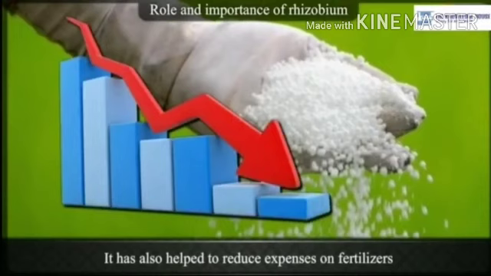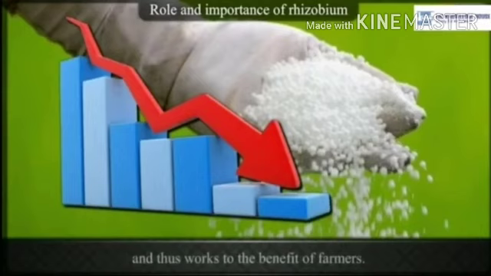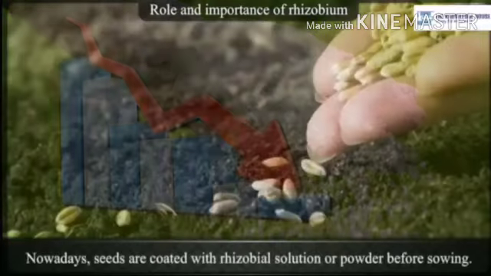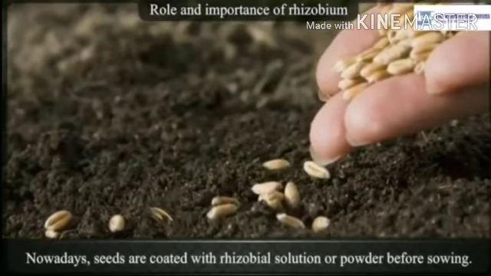They are producing a good amount of protein, and thereby the adverse effects of chemical fertilizers can be cancelled. It has also helped reduce expenses on fertilizers, because chemical fertilizers we have to purchase, but Rhizobium are bacteria, we don't have to purchase them.